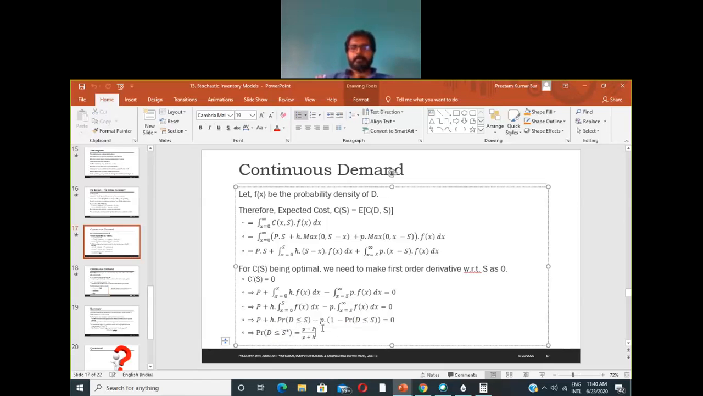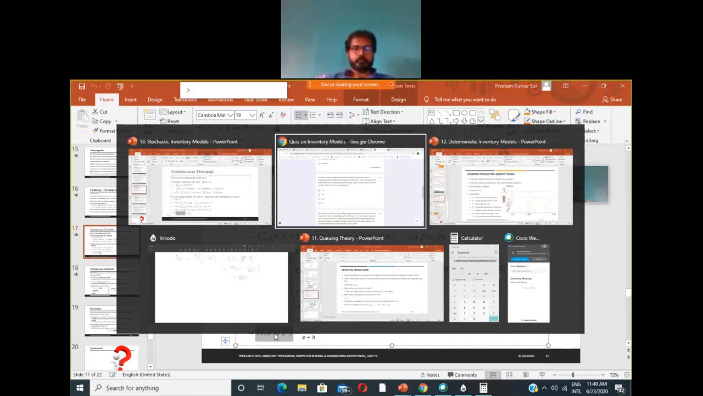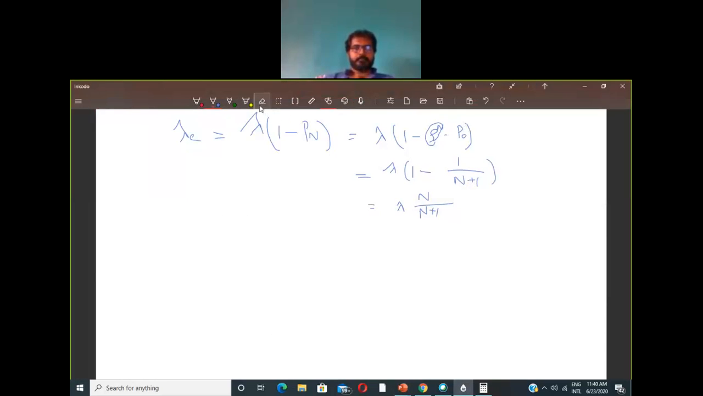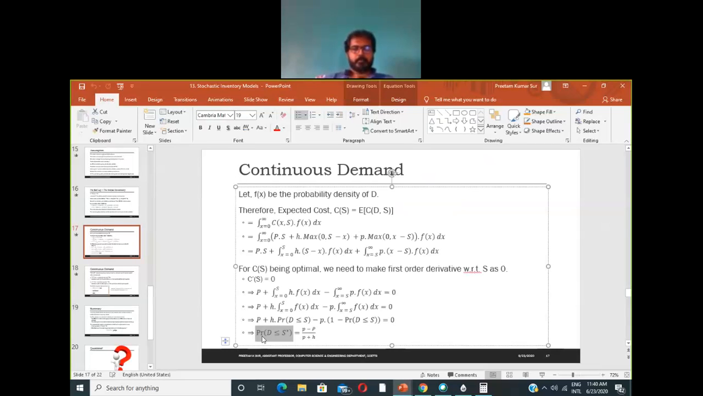Now this expression depends upon the underlying probability distribution of the demand. If the probability distribution is a normal distribution, then this expression will be something else. In our example, the probability distribution is a uniform distribution, right? So in the case of uniform distribution, what we are trying to find out is the probability that D is less than or equal to A star.